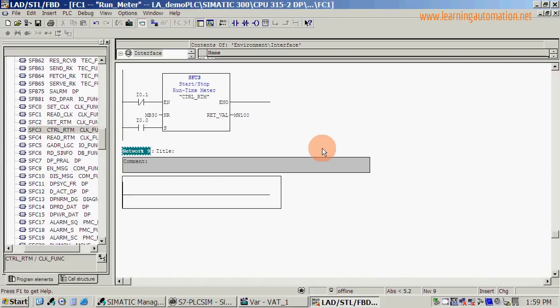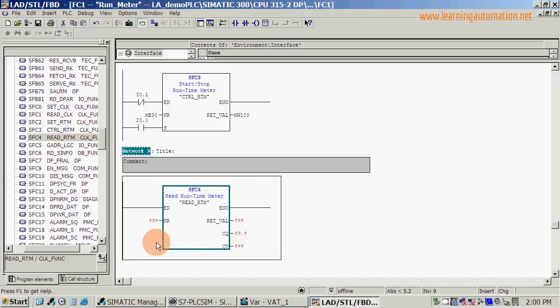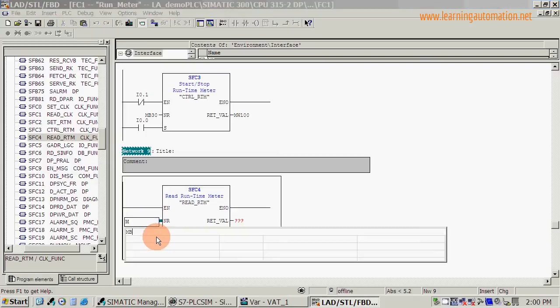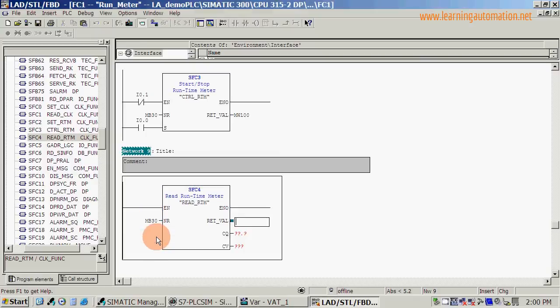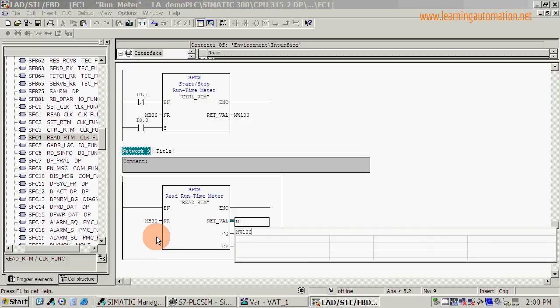And we'll insert a new network, and we will use SFC4, which is read runtime meter. This will enable us to read the value as a word of what the running hours is. So the meter is MB30. The return value, MW100 again.